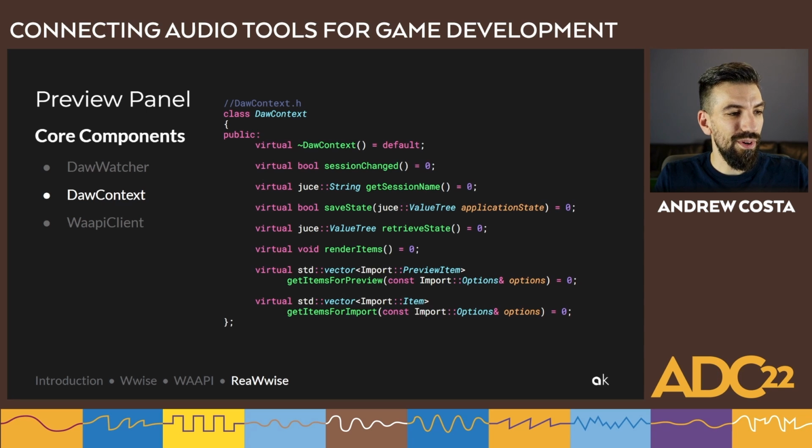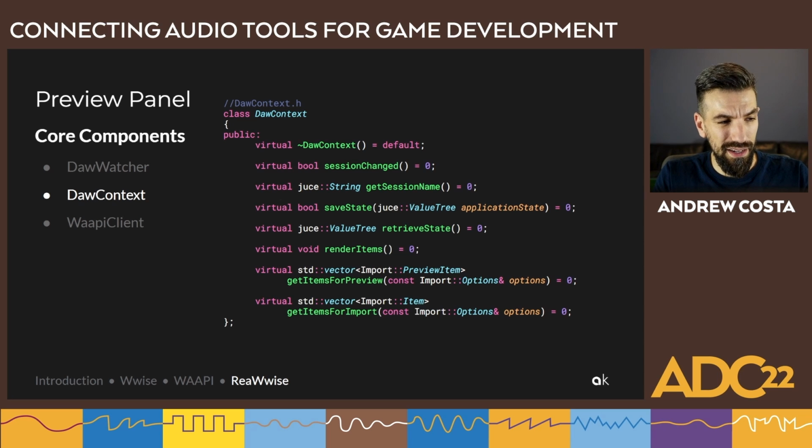So in the DAW watcher, we're accessing Reaper through the interface DAW context. We saw a diagram earlier about how DAW context is really what allows us to not be fully concerned of Reaper, or, in the standalone version of the application, that stub context. So theoretically, if you can create an implementation of this class for another DAW or audio application, you'd be able to create a port of Rewise for that application.